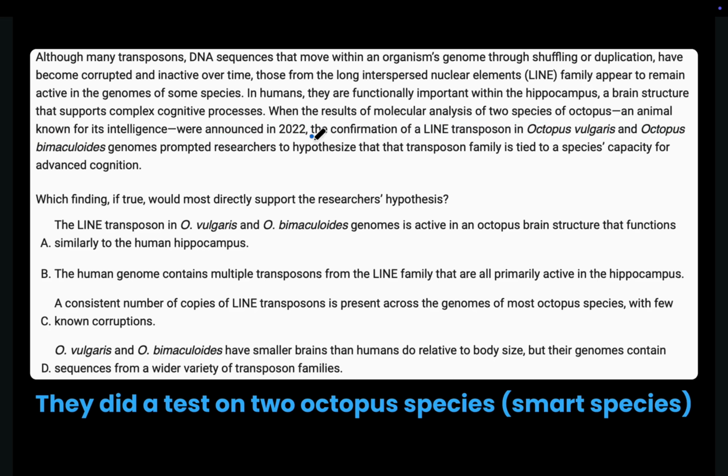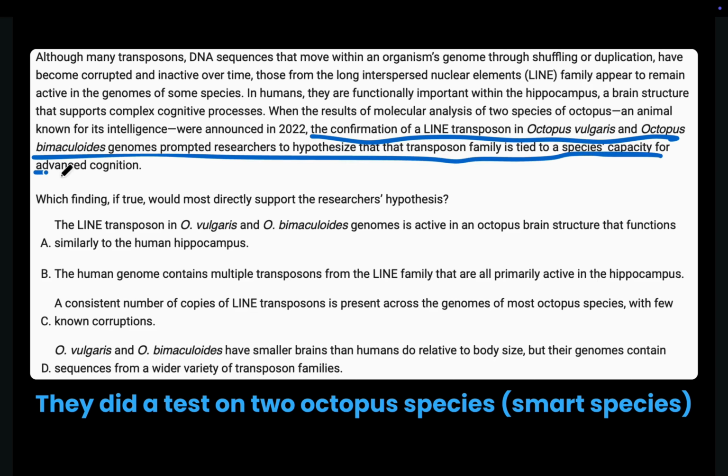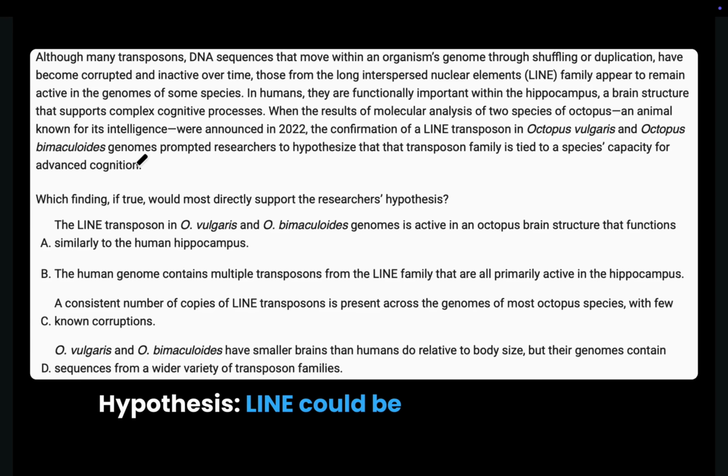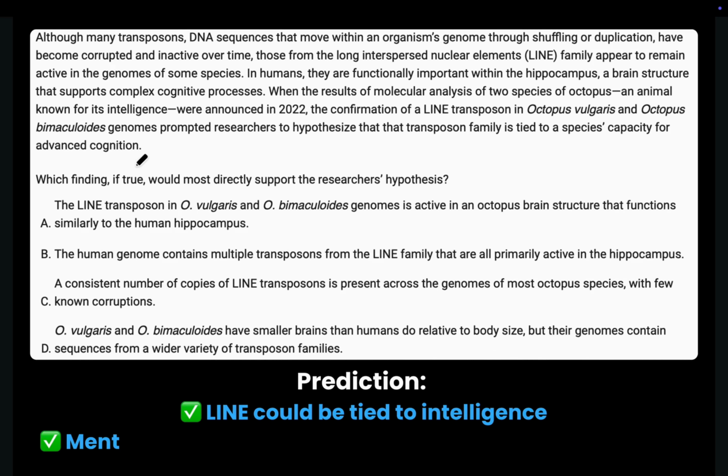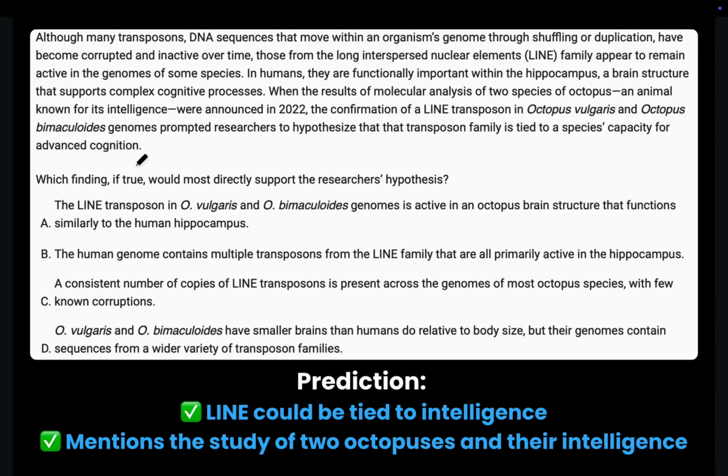The confirmation of a LINE transposon in Octopus vulgaris and Octopus bimaculoides genomes prompted researchers to hypothesize that that transposon family is tied to a species' capacity for advanced cognition. So the researchers hypothesized that LINE could be tied to brain power or intelligence. This means that you want to select the choice that supports the idea that LINE is tied to brain power or intelligence, which is what the researchers hypothesized, using the results of the study. Which study? The study of the two octopuses relating to intelligence.